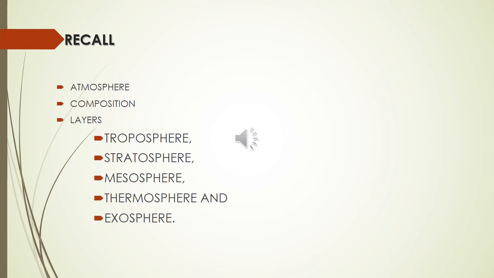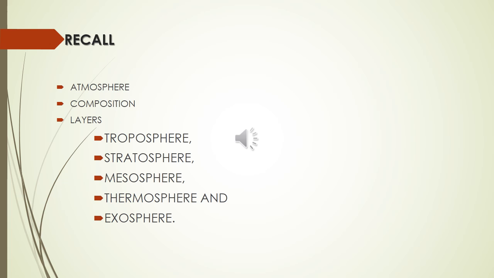Then the structure of the atmosphere. Name the 5 layers of the atmosphere. Troposphere, stratosphere, mesosphere, thermosphere, and exosphere. In which layer is the ozone layer seen? Stratosphere. Then in which layer does the weather phenomenon take place? Troposphere. That's why it is also called the weather making layer.